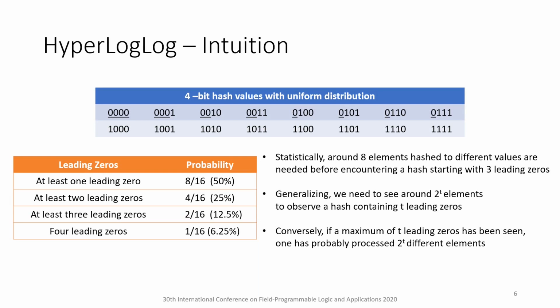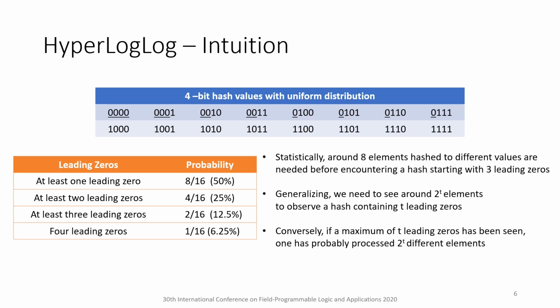Let us try to understand the intuition behind the Hyperloglog. The first step in Hyperloglog is to hash the incoming data. Assume that the hash function randomly draws the binary representation of a number from the range 0 to 15 as listed in the table. Note that 4-bit hash values are uniformly distributed. That is, every hash value occurs with the same probability. We observe the following.